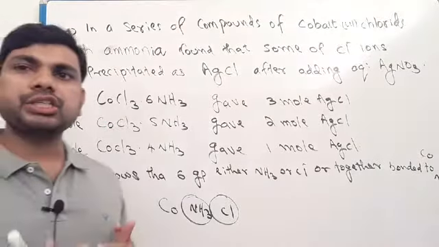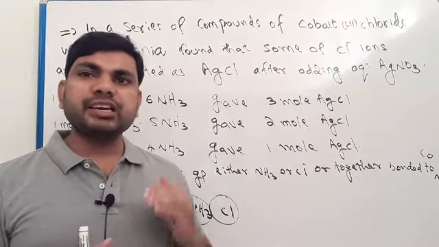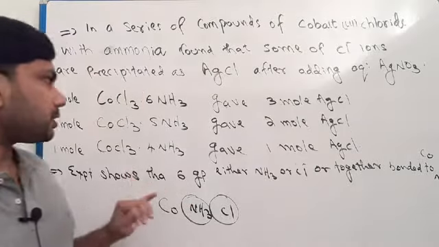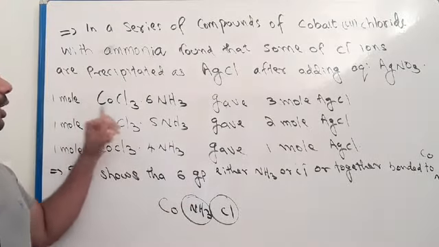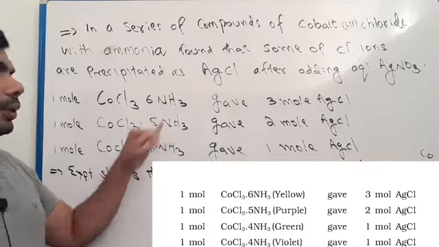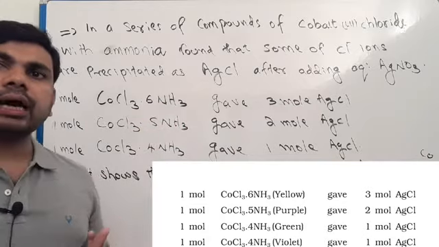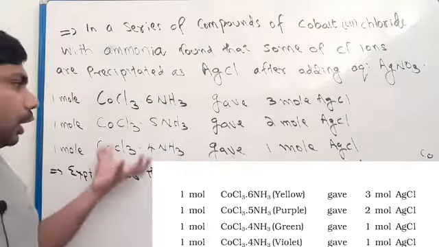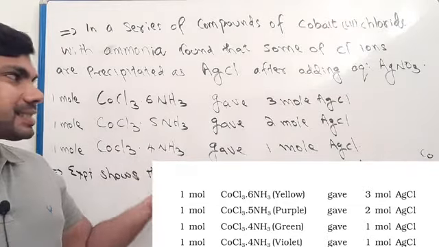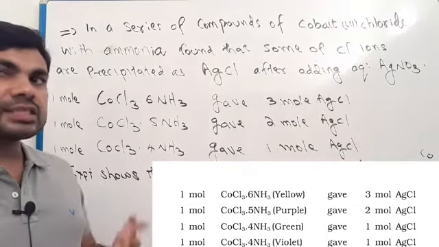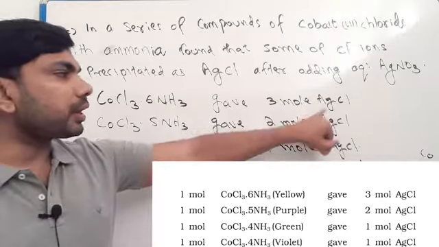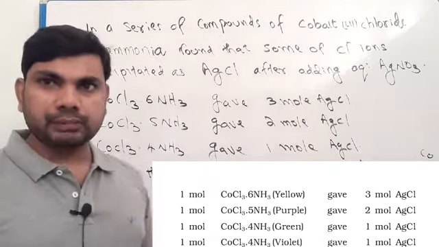See here, we have cobalt compounds. We have coordination compounds which contain the central metal ion cobalt. They also contain chloride and ammonia. These cobalt compounds contain different amounts of chlorine and NH3. When these compounds are reacted with excess silver nitrate, silver chloride is formed as a precipitate.